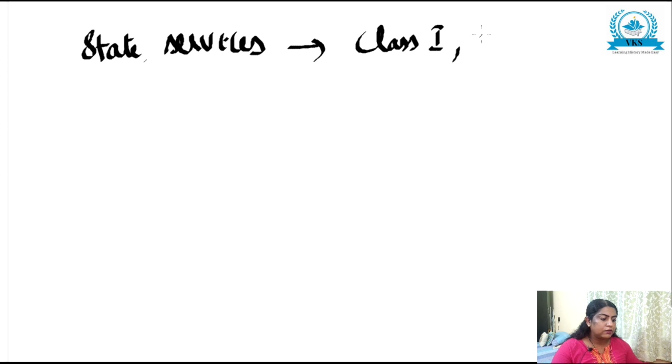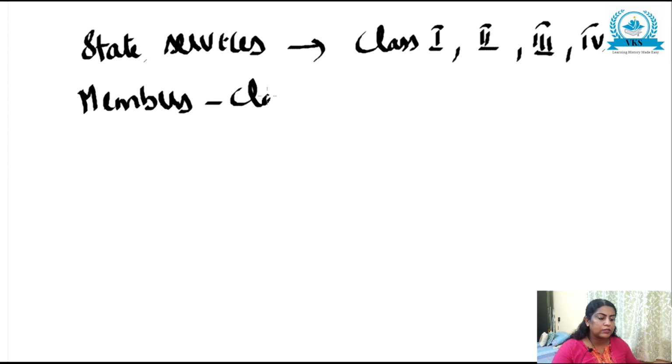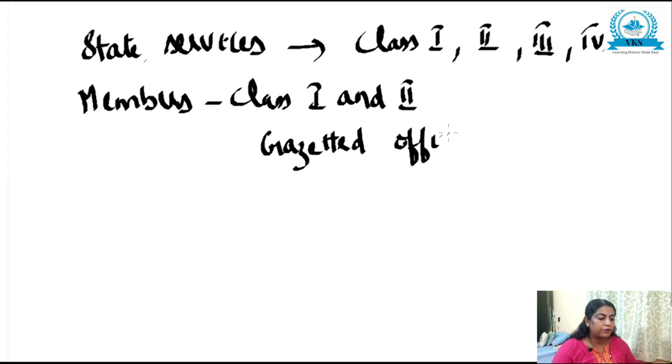The state services are also classified like class 1, 2, 3 and 4. Here also there is the same kind of classification. Now the members of class 1 and 2 services: class 1 and 2 services are gazetted officers. Okay, they are gazetted officers.